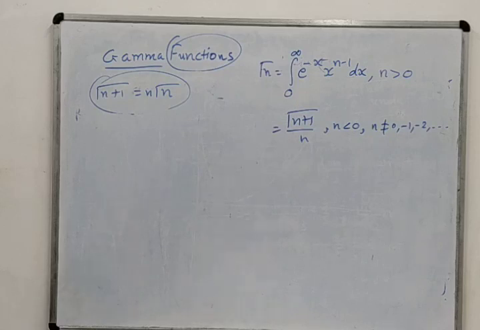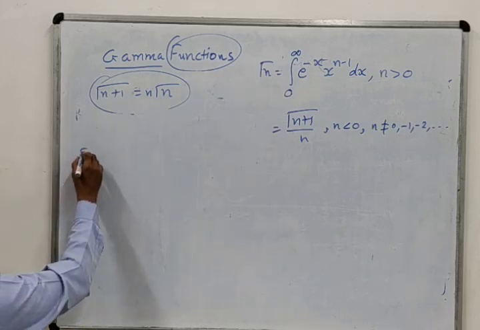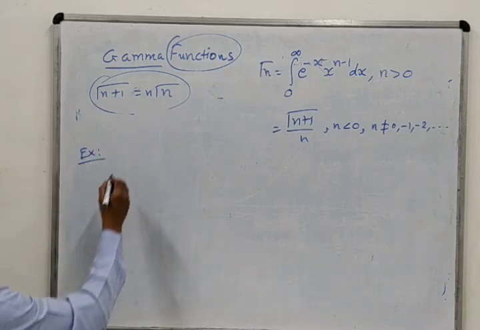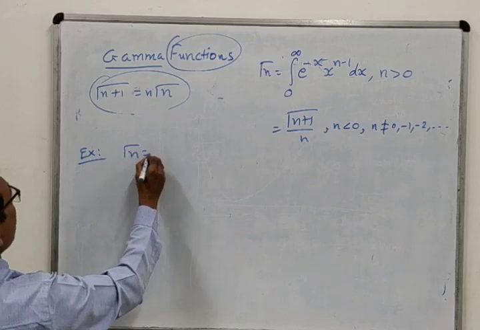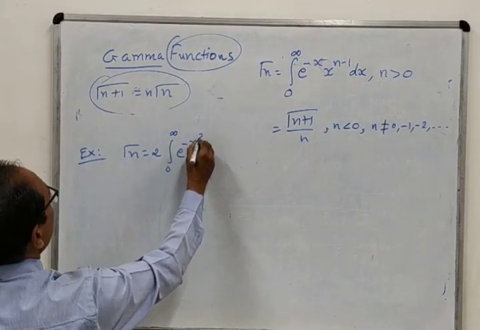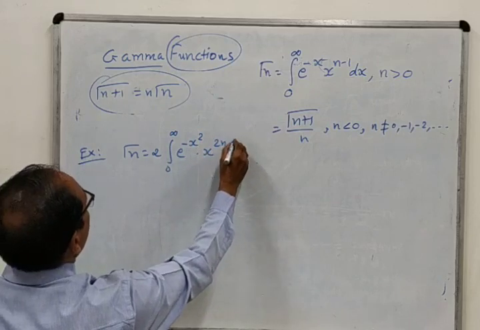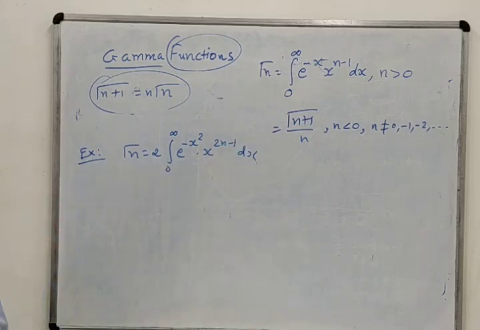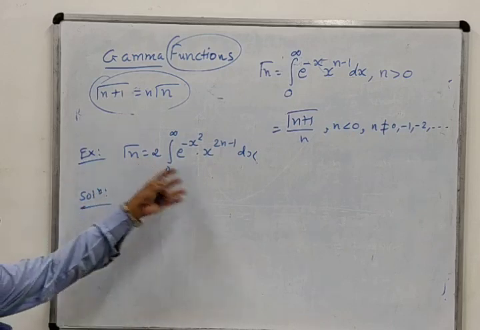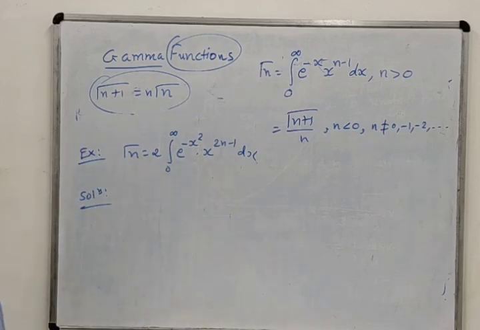Now let us see one example. It is just like an example, or an extended definition of the gamma function also. Prove that gamma n equal to 2 integration 0 to infinity e raised to minus x square into x raised to 2n minus 1 dx. Okay, so we want to prove this one, and this is very easy to prove. Solution. You can also remember this in further examples.